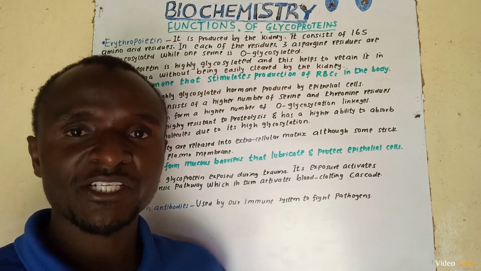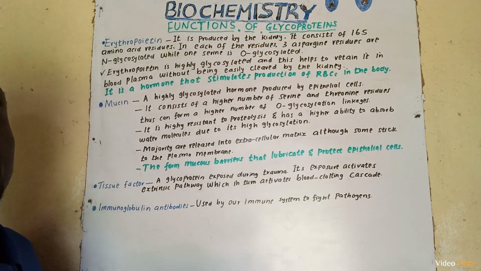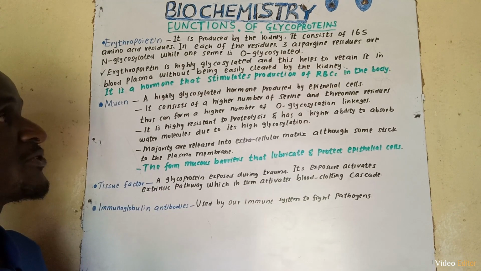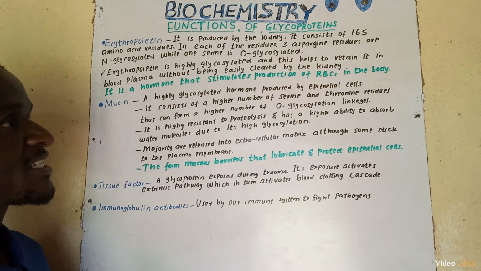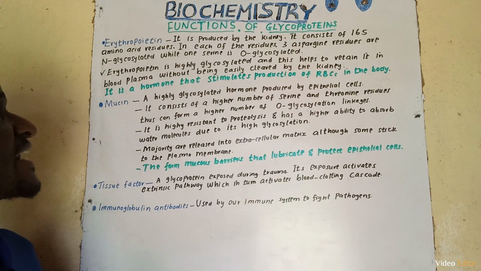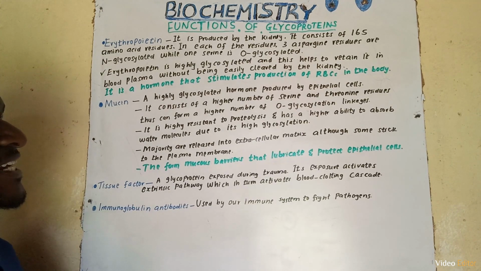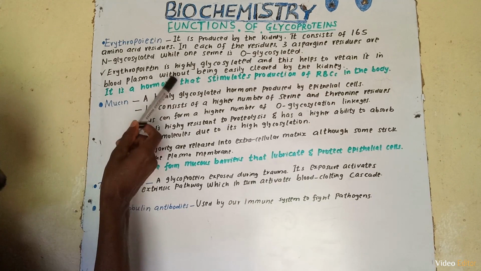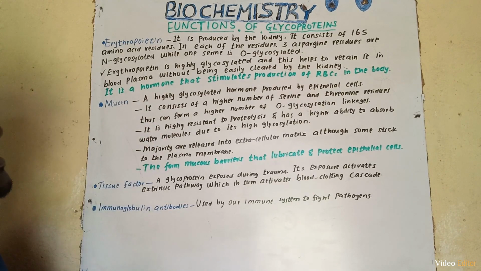We go through our notes. Erythropoietin. So this is produced by the kidney. It consists of 165 amino acid residues. In each of the residues, 3 asparagine residues are N-glycosylated, while 1 serine is O-glycosylated. Erythropoietin is highly glycosylated, and this helps to retain it in blood plasma without being easily cleared by the kidney. It is a hormone that stimulates production of red blood cells in the body.